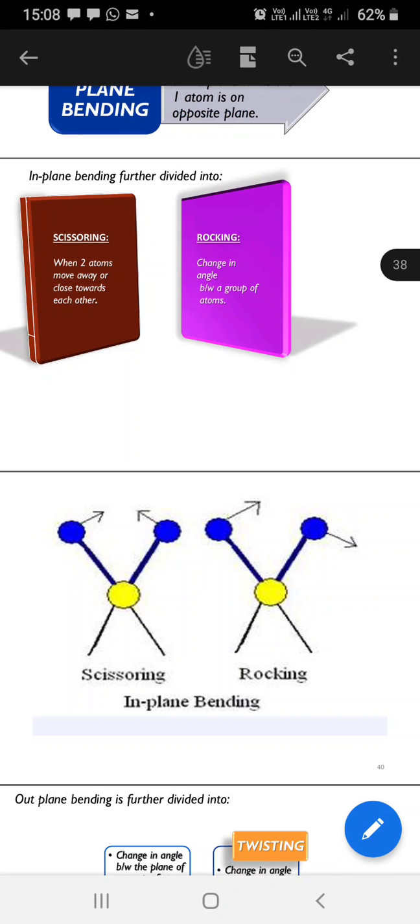And rocking is the change in the angle between a group of atoms. What is happening is, one is going this side and one is going the right-hand side, both are going. So a group of atoms is involved in this.